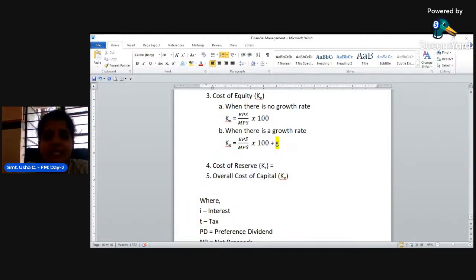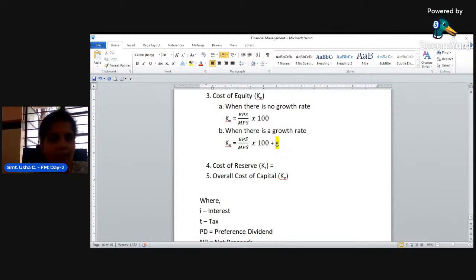When part of the profit is distributed to the shareholders, that is called dividend. Whatever amount is left out in the company after paying the dividend is called reserves or retained earnings, retained to meet the future needs of the shareholder.